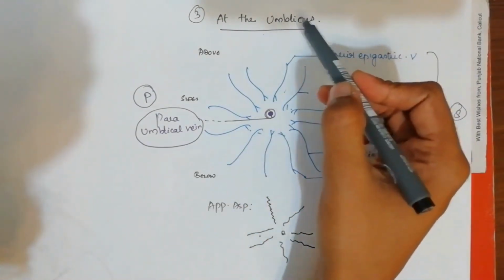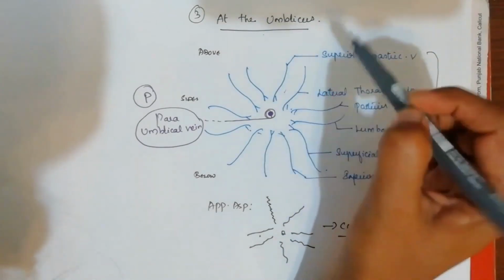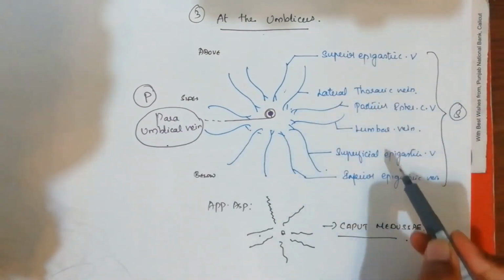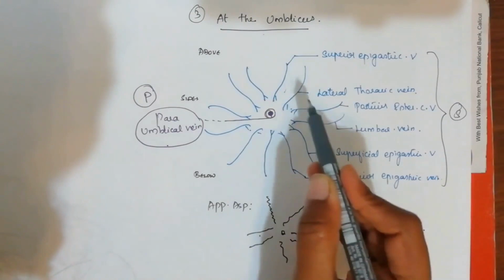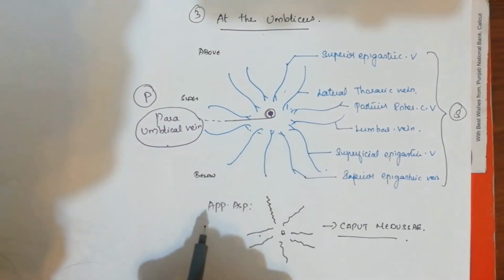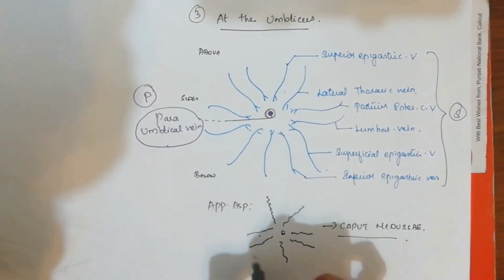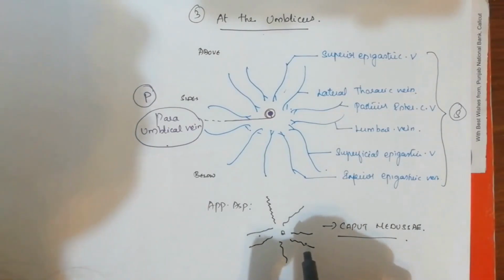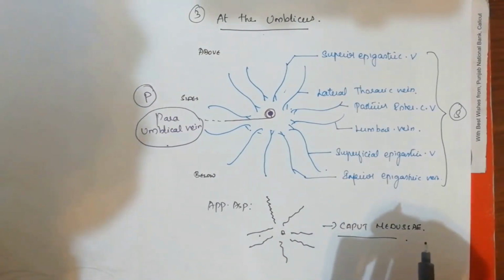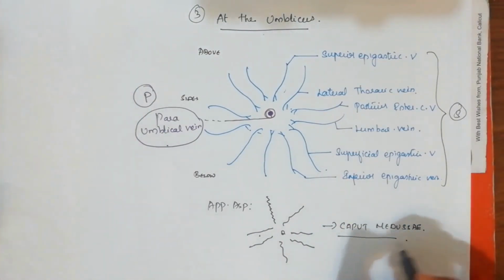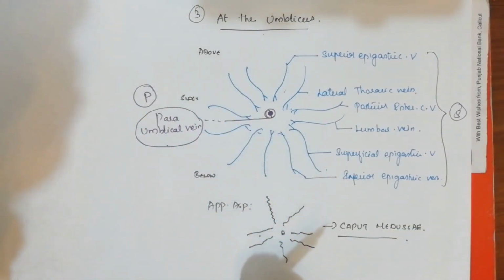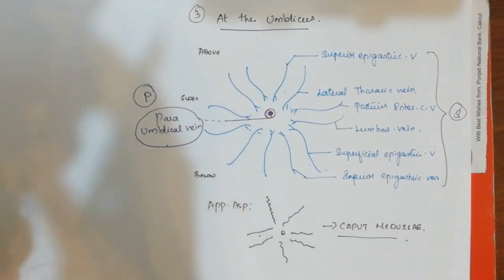To recap the situation: it is at the level of the umbilicus, and the veins contributing are the portal vein by the paraumbilical vein and the systemic veins, all these 6, on the right side and left side, contributing and anastomosing with this paraumbilical vein. In the applied aspect, the veins surrounding the paraumbilical or umbilical region form a spokes of wheel pattern by their distension, and that condition is called caput medusae. So that's all about the details of umbilical region anastomosis. Now we will get into the details of other regions.